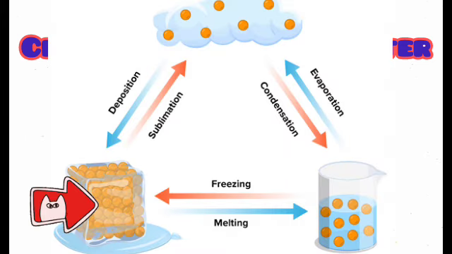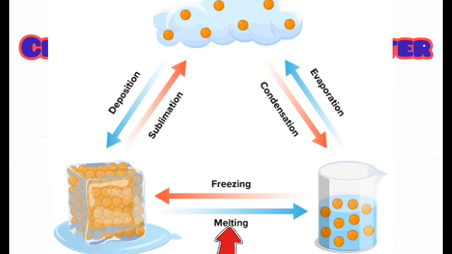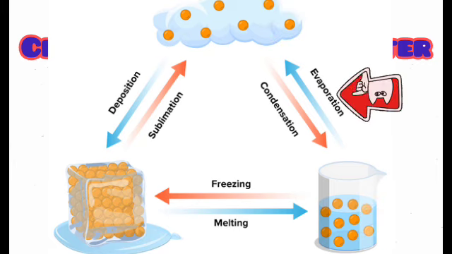Take a look at the diagram above. When you heat the solid, it can change to the liquid state. This process is called melting. You can see from the diagram above. However, when you put this liquid in the fridge or when you reduce the temperature of this liquid, it can change back to solid. This process is called freezing. Now, note that when you heat this liquid, it can change to vapor. This process is called evaporation.